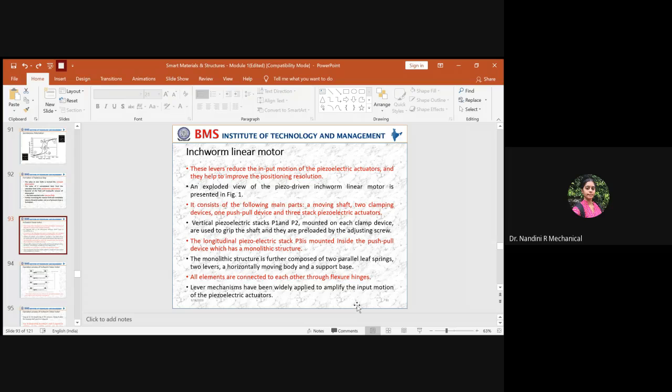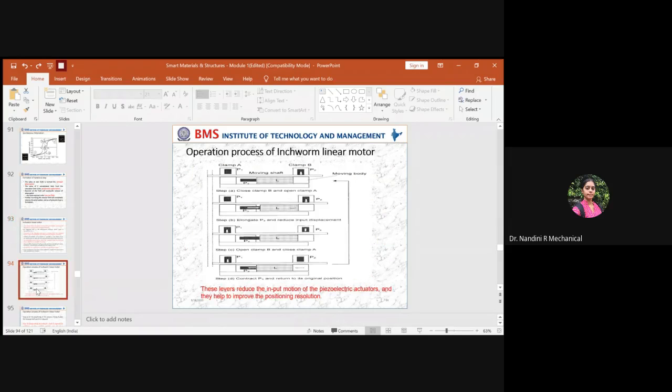So this lever mechanism is basically used to amplify the input motion, so that it will be sensed by the sensor, and it provides the instruction for the actuator to actuate or do work actively, and to provide a very small displacement in the push-pull device. So this is how the mechanism of an inchworm linear motor works.